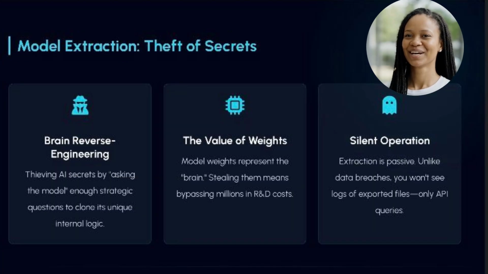The second major threat is model extraction. This is essentially intellectual property theft via API. Attackers don't need to breach your network to pull this off. They simply query your public facing model thousands or millions of times. By analyzing the outputs and probabilities of those answers, they can reverse engineer your model's unique brain. They effectively steal your proprietary logic without ever touching your actual servers.